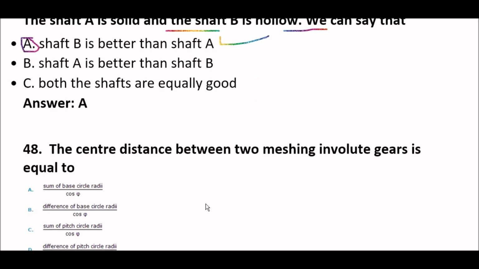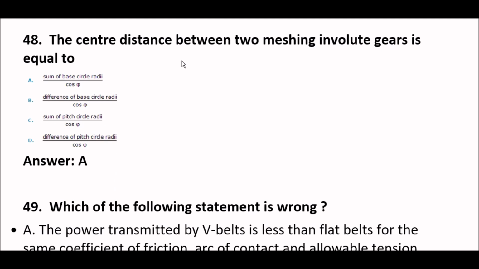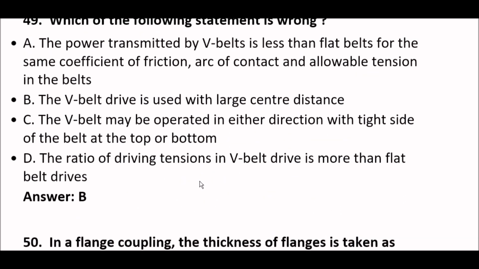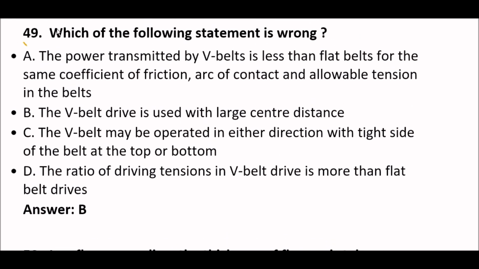Next question. The center distance between two meshing involute gears is equal to option A, the sum of base circle radii divided by cos phi. So here the right answer is option A, the sum of base circle radii divided by cos phi. Next question. Which of the following statements is wrong? So here the wrong statement is option B: the V-belt drive is used with large center distance. Okay, so this statement is wrong here. So the right answer is option B.